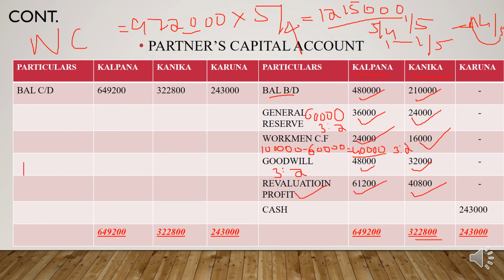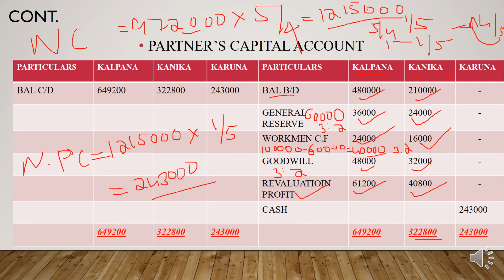So the new partner's capital is equal to new capital into share of new partner, that is 12,15,000 into the share of new partner. How much is the share of the new partner? 1 by 5, which is given in your question, and you will get 2,43,000. Okay, so this is the capital which the new partner, that is Karuna, brings.